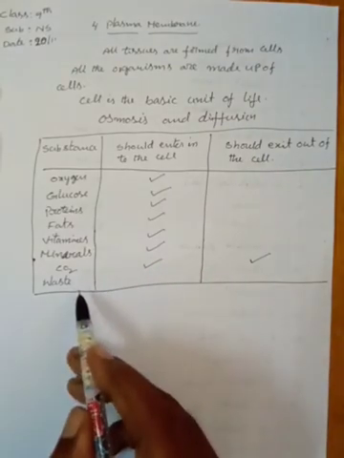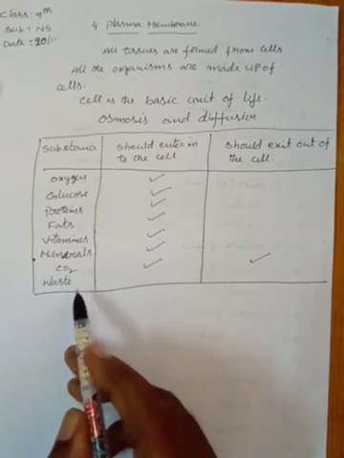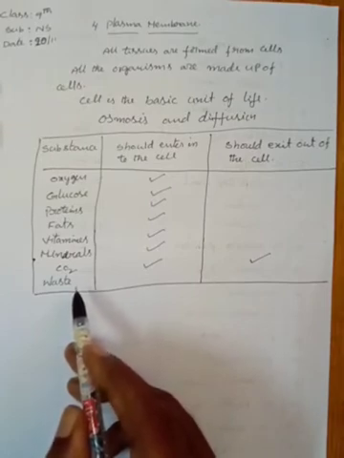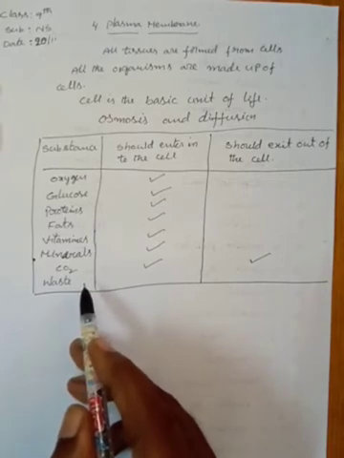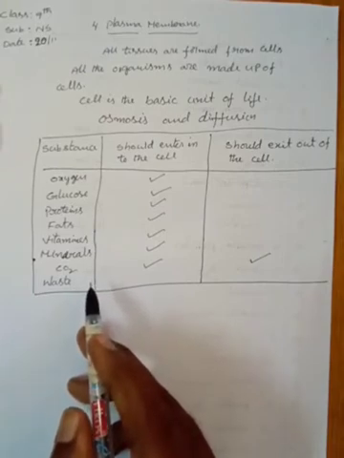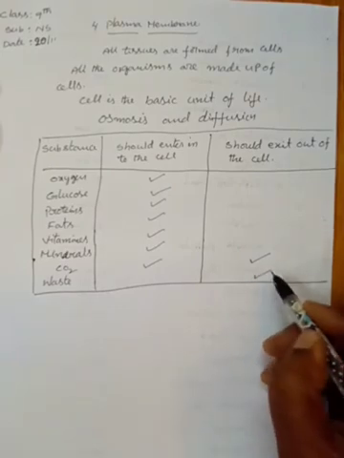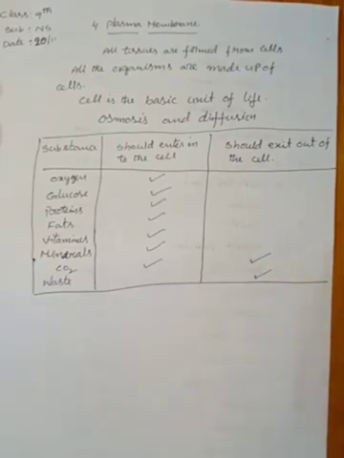Waste materials. Waste materials are the unwanted or useless substances. They are formed in the different metabolic activities in the organisms. So they should not be present in the cells. So they exit out of the cell. So in this table, children, we know the different types of substances.